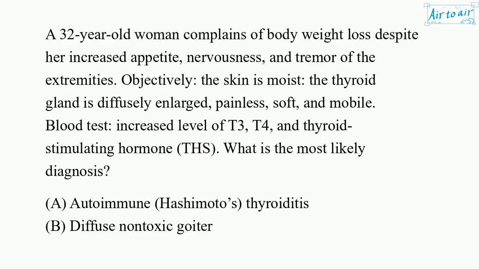A 32-year-old woman complains of body weight loss despite her increased appetite, nervousness, and tremor of the extremities. Objectively, the skin is moist. The thyroid gland is diffusely enlarged, painless, soft, and mobile. Blood test: increased level of T3, T4, and thyroid-stimulating hormone, TSH. What is the most likely diagnosis?